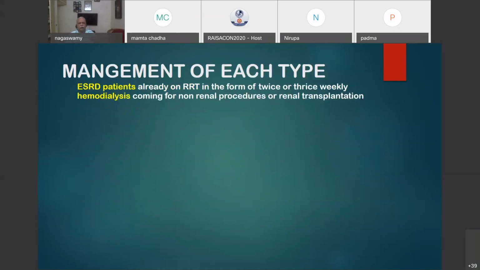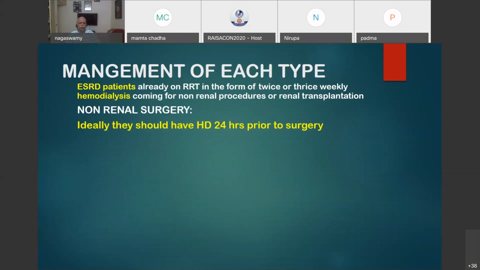ESRD patients already on RRT in the form of twice or thrice weekly hemodialysis, they may come for non-renal procedures or renal transplantation. The anesthesia management is the same. Non-renal surgery, ideally they should have a hemodialysis 24 hours prior to surgery. Avoid IV line and BP cuff on the AVF limb. I am repeatedly giving this point so that you will all remember not to disturb the AV fistula.